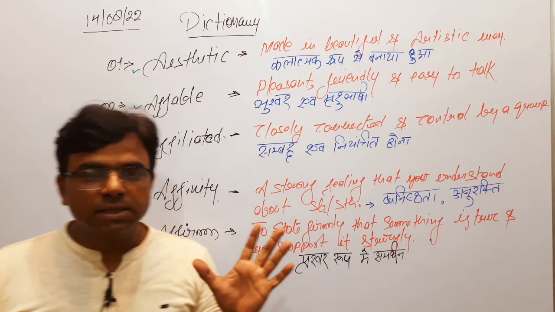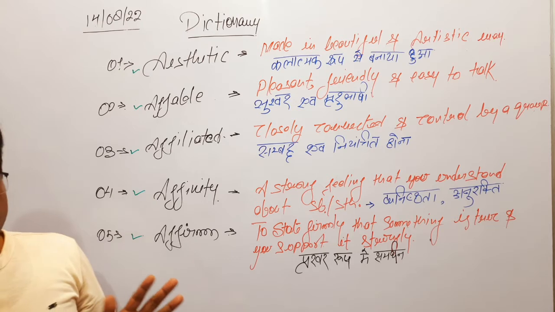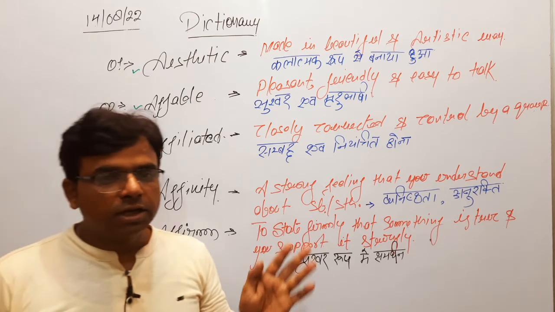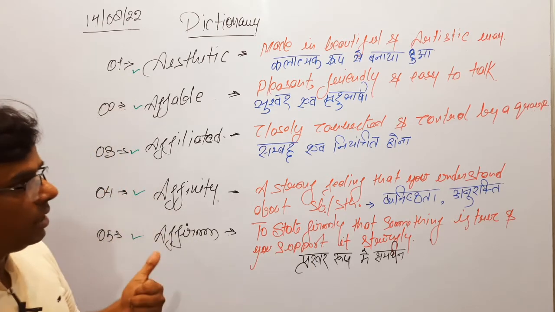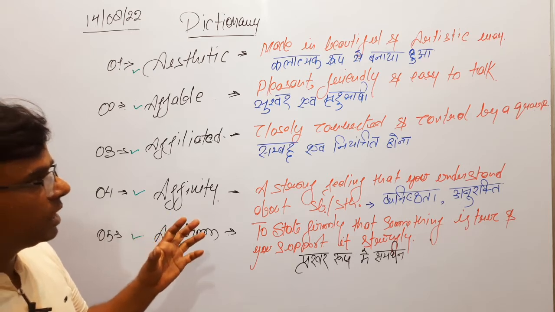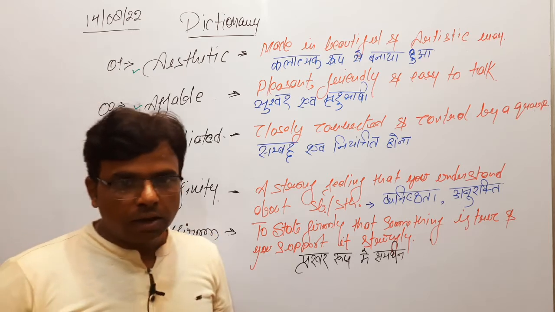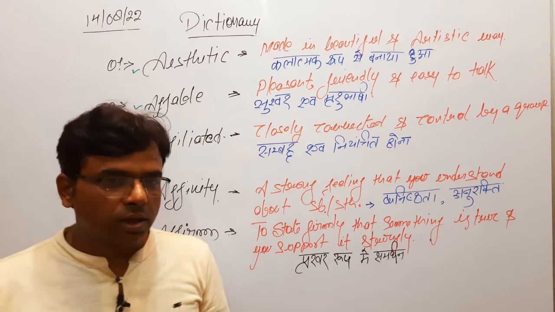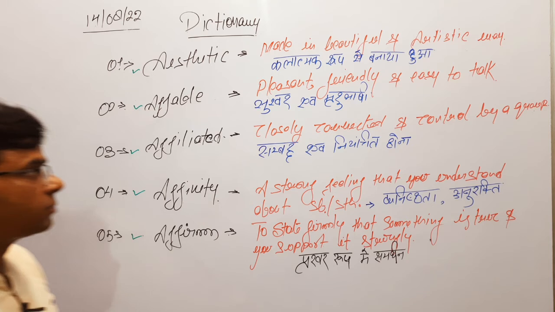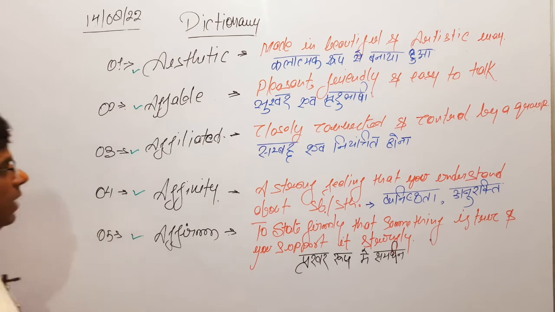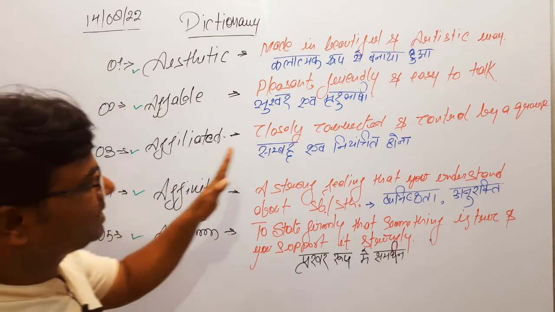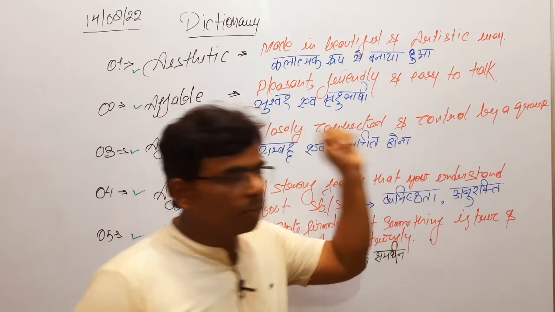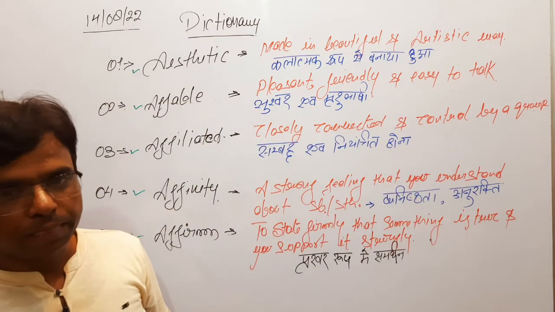Sukhad evam mradubhashi. When a person is affable, in Hindi we say वह व्यक्ति बहुत ही सुखद और मृदुभाषी व्यक्ति है.